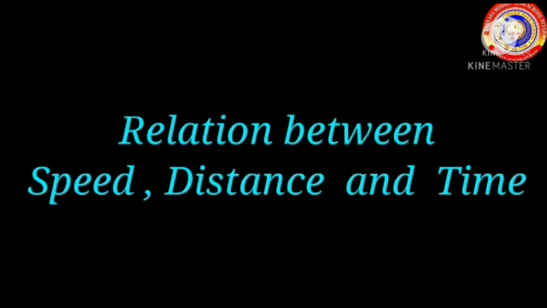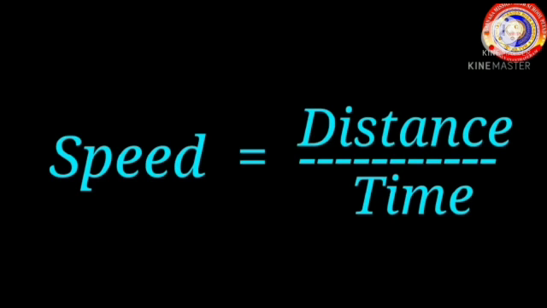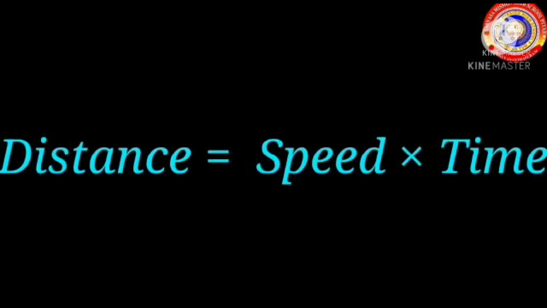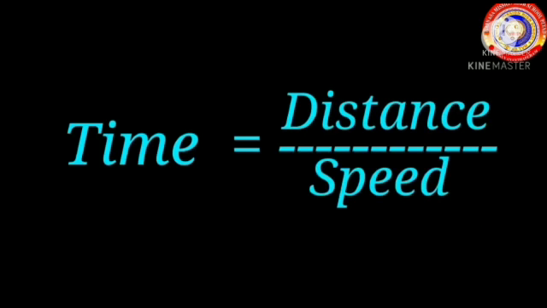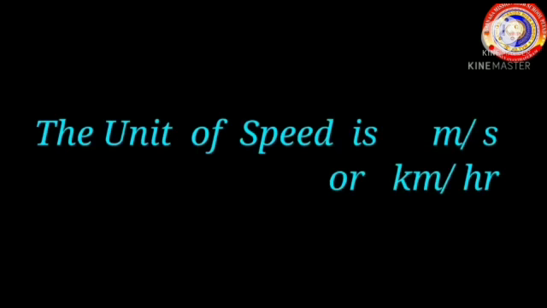So, let's study the relation between speed, distance and time. Speed is equal to distance travelled divided by time taken. Distance is equal to speed into time. And time is equal to distance divided by speed. The unit of speed is meter per second or kilometer per hour.